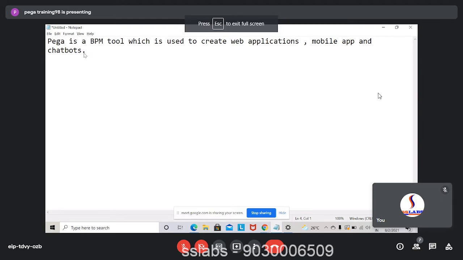Let's see. To start with, this tool was invented by a person called Alan Trefler, who is currently the CEO of Pegasystems. While the tool was getting designed, there were two important agendas he wanted to achieve using this tool.